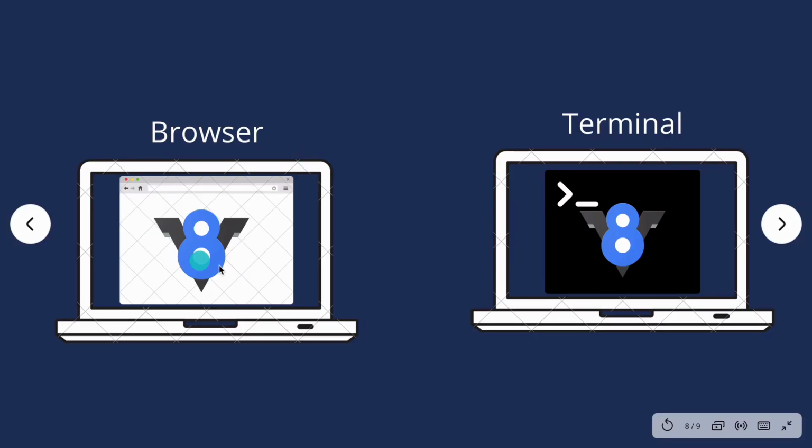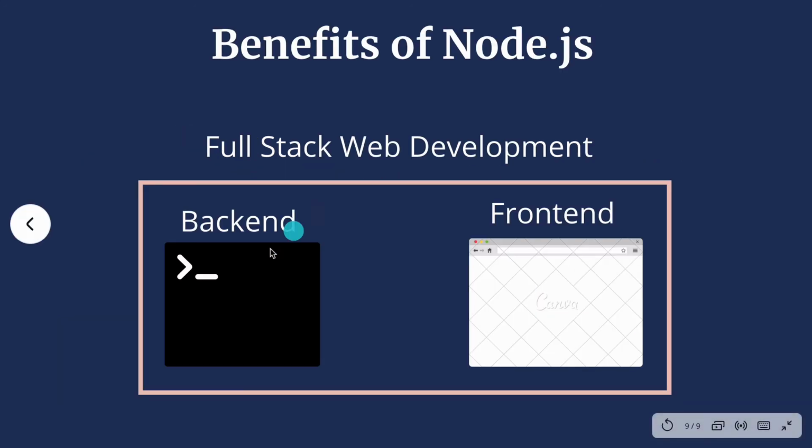So we got to know that you can run JavaScript in the browser and you can also run it on the server or operating system, right? Because you can do that, with the help of Node.js you can write code for the backend that will be able to interact with your database or your file system. And using the same language, JavaScript, you can create the front end for that. So in this way, even if you know just one language, JavaScript, you can do full stack web development. Using Node, you will be writing your backend, and using JavaScript in the front end, you can create the front end of the website.